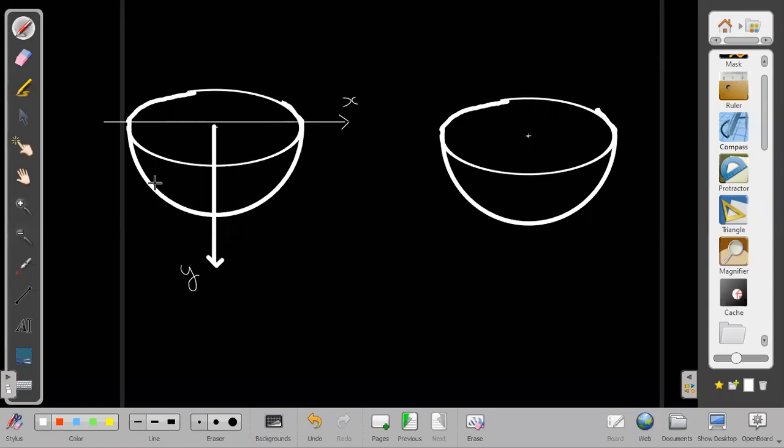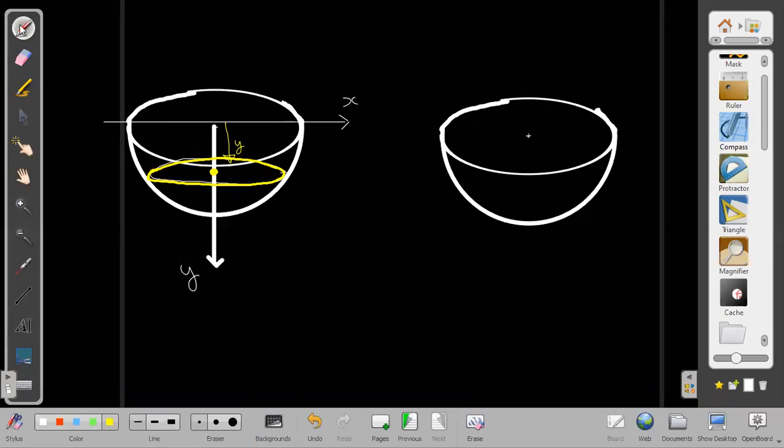I can break it into several small rings. If I take a ring element on this, then the center of this ring will be lying at this place, at a distance of y from here.